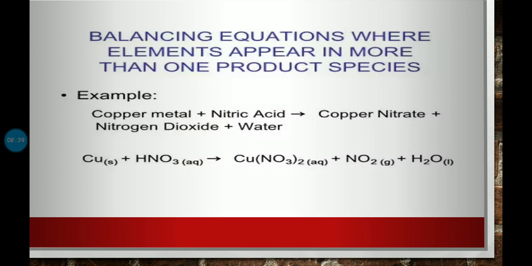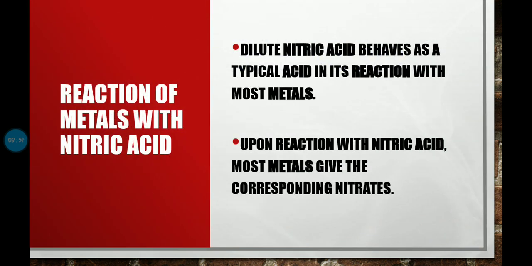Now various oxides of nitrogen, that is N2O, NO or NO2, are also formed in accordance with the concentration of nitric acid. See here it's given that dilute nitric acid behaves as a typical acid and reacts with most metals, so we get corresponding nitrates.